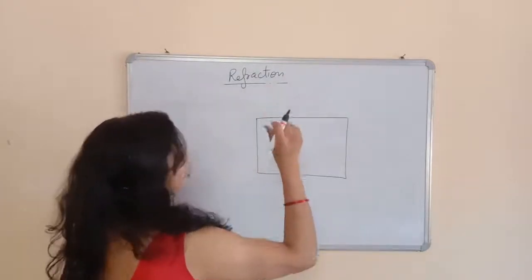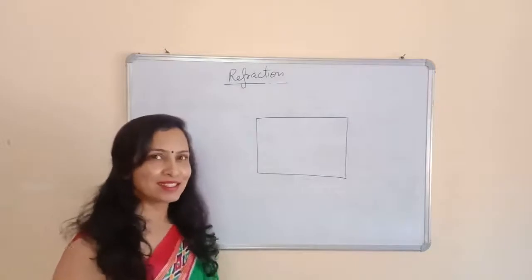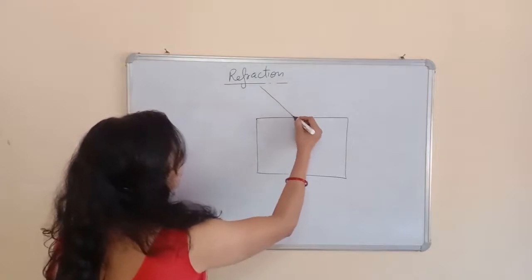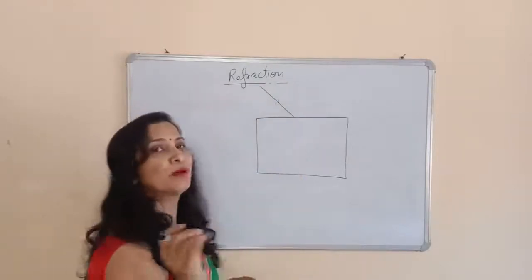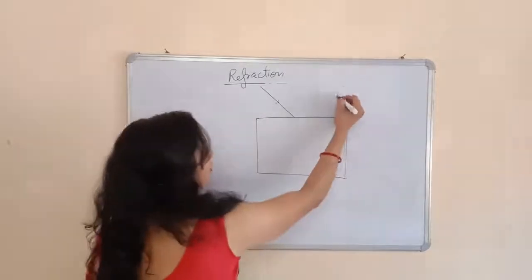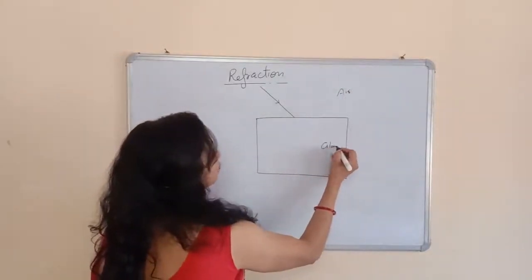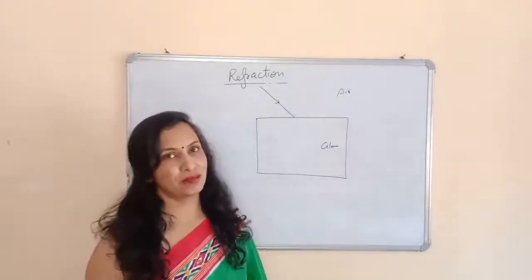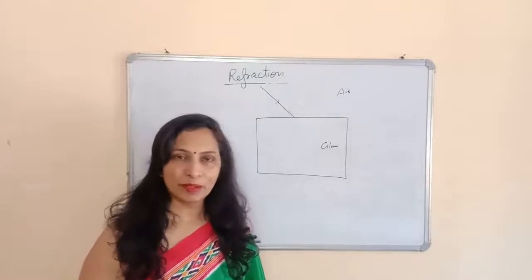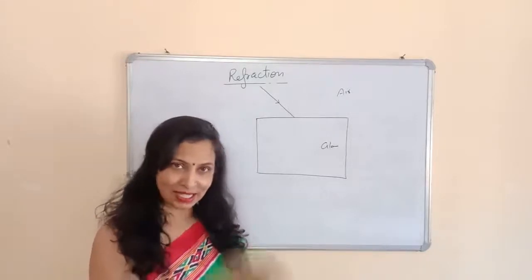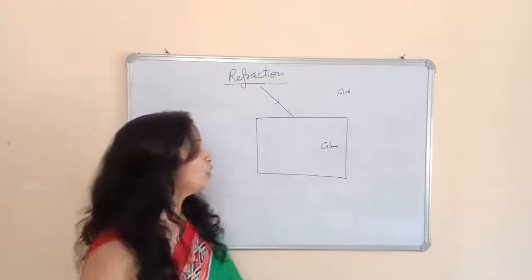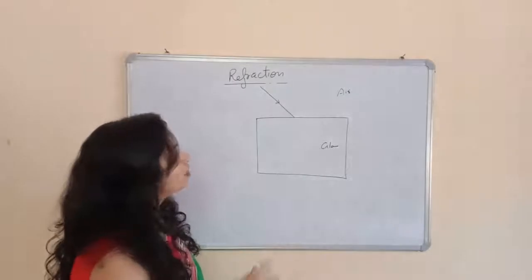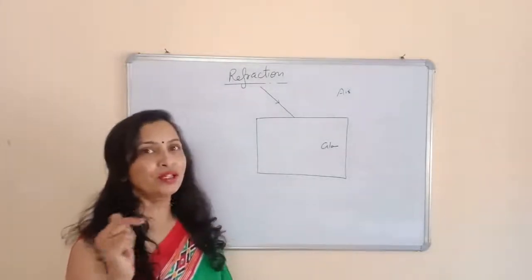So again, I am going to explain without any practical. We will do the practicals in a few months. This is a light ray which is coming towards the glass, and it is not coming perpendicular, it is coming obliquely. So this is air and this is the glass slab, made up of glass. So the light is coming from the rarer into the denser medium. Again, it should be clear that the rarer medium is one in which the speed of light is greater as compared to the other one. So in case of air and glass, air is a rarer medium and glass is a denser medium. So when the light is coming from air into the glass, from the rarer into the denser medium, what will happen?